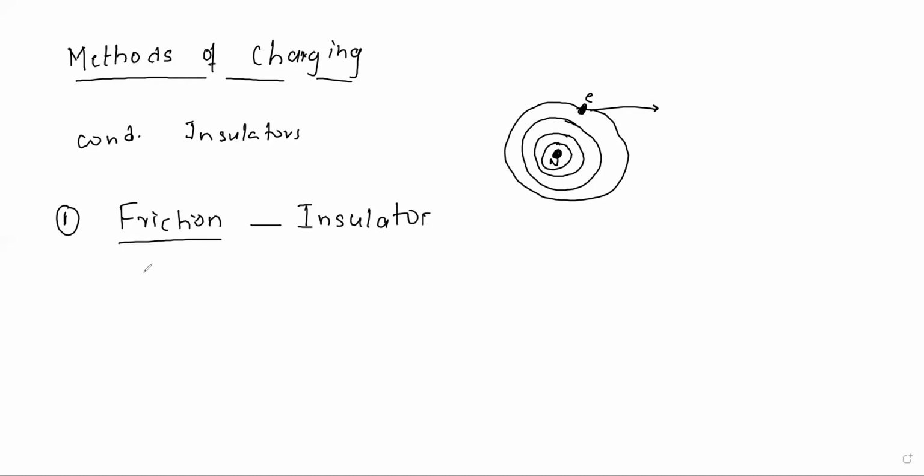So you may get a question, how are the insulators charged? By what method are the insulators charged? You can say by the method of friction. Charging by friction is not applicable to conductors. So this is applicable only to the insulators.